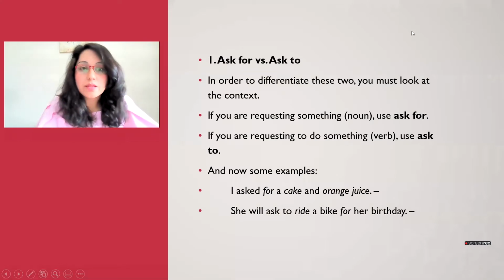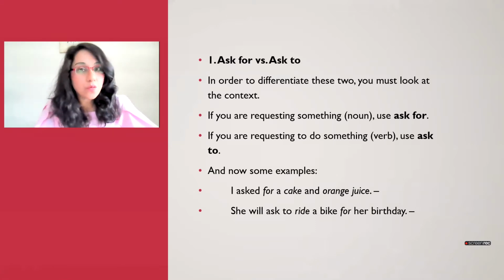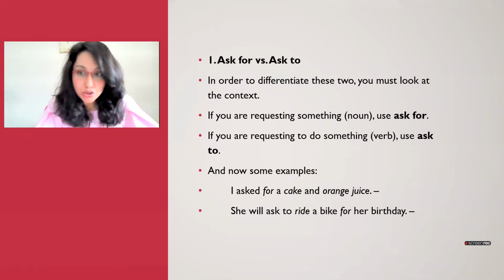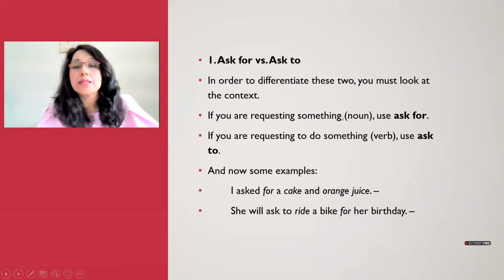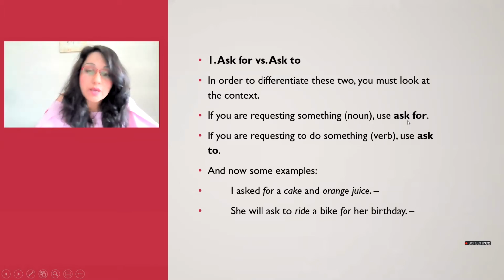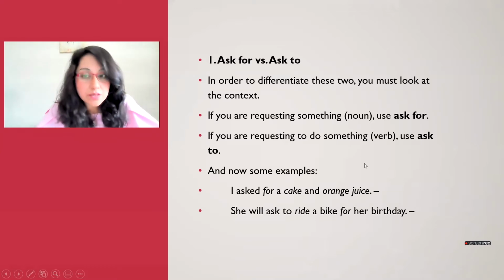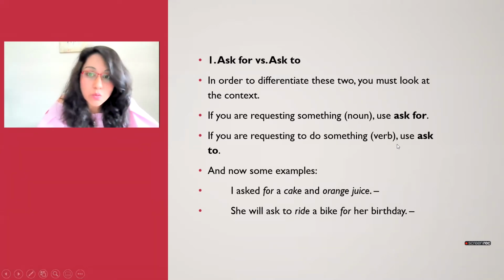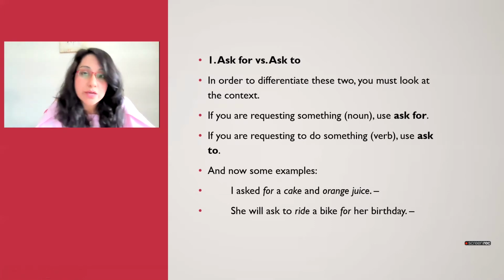Okay, starting with ask for versus ask to. Guys, if you haven't looked at the difference between for and to, you can go ahead and have a look. Ask for and ask to is pretty much like when you are using your for and to. If you are requesting something and it is a noun, you ask for. If you are requesting to do something in terms of a verb, you ask to.